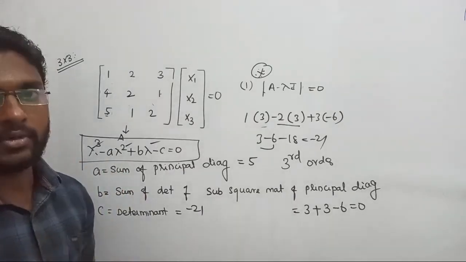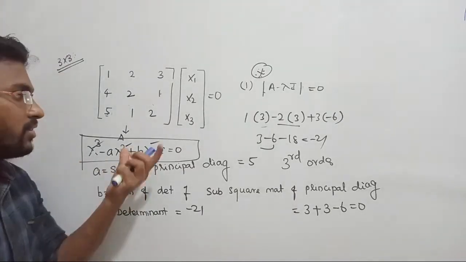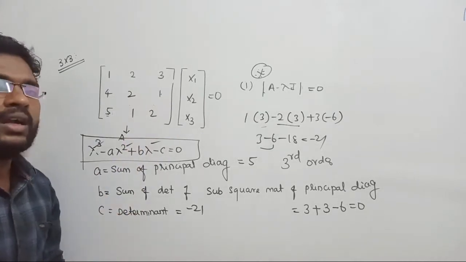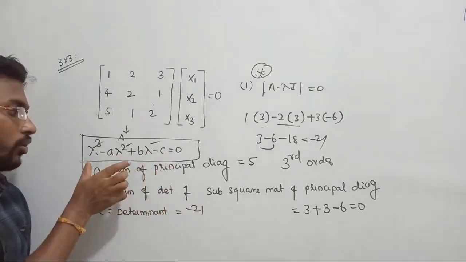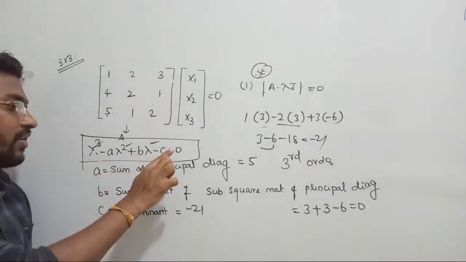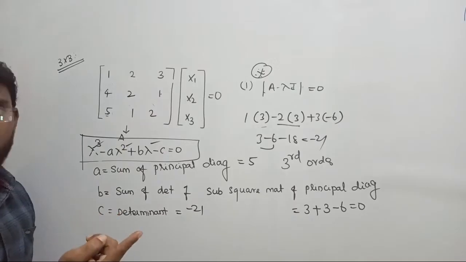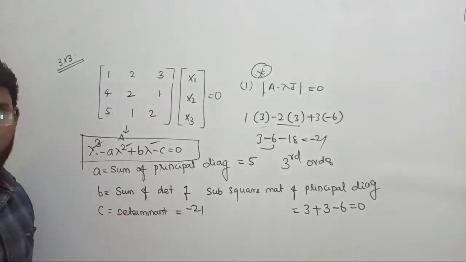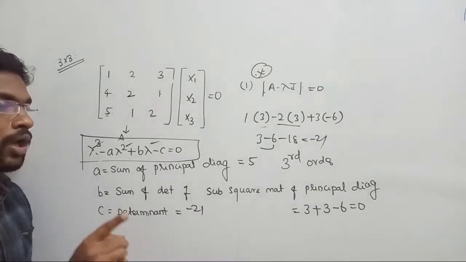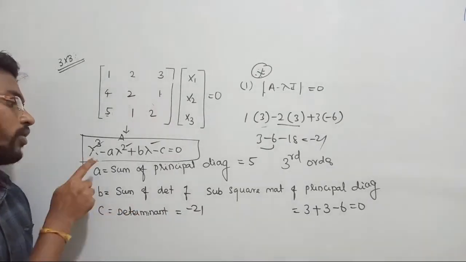So what will they do in the exam? If they give a 3 cross 3 matrix, definitely along with that they will give you some other clues in order to crack this equation. They will give you one eigenvalue directly for the 3 cross 3 matrix and then ask for the eigenvectors. That is how they will ask you. You are not directly being tested on finding this value.